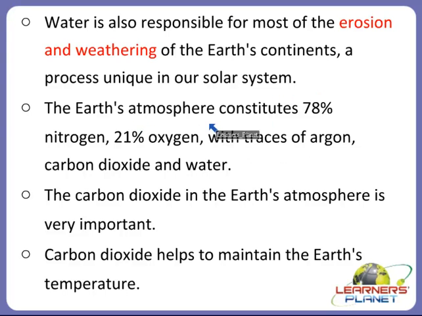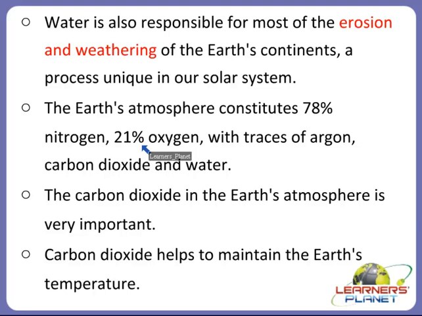Besides this, the Earth's atmosphere constitutes 78% of nitrogen, 21% of oxygen, with 1% of traces of argon, carbon dioxide and water. As you know that 78% and 21% sums up to 99%.